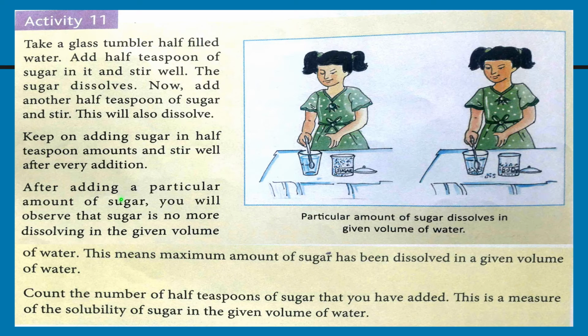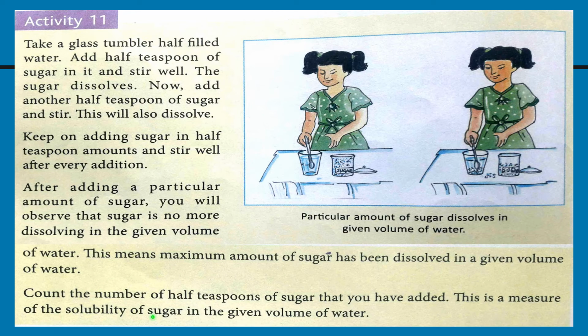Keep on adding sugar in half teaspoon amounts and stir well after every addition. After adding a particular amount of sugar, we will observe that sugar is no more dissolving in the given volume of water. This means maximum amount of sugar has been dissolved in a given volume of water.